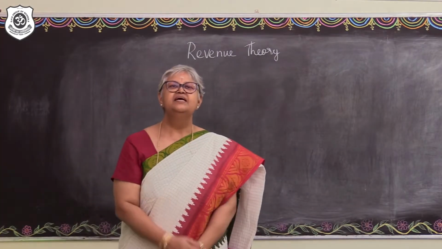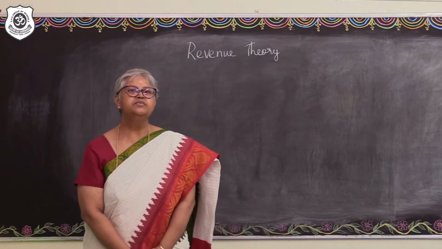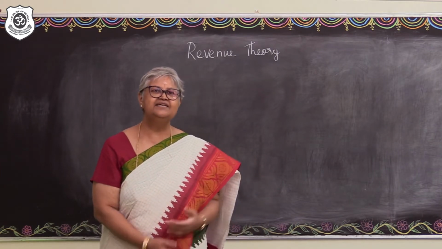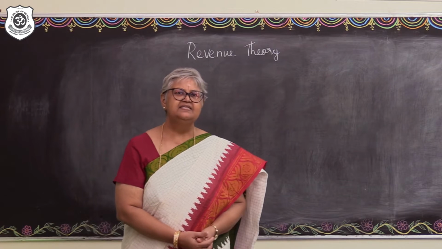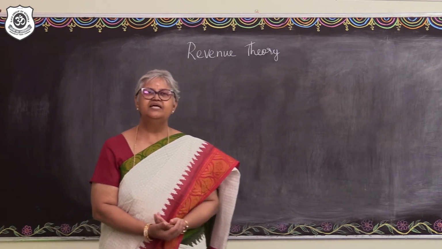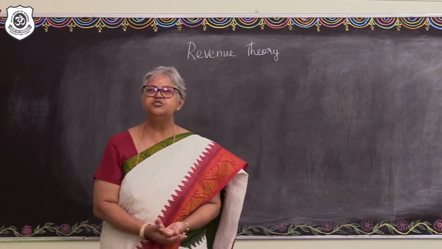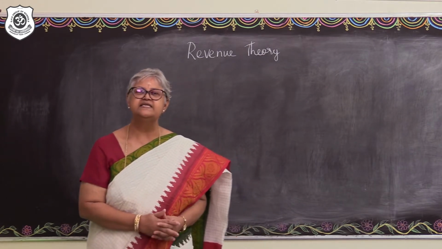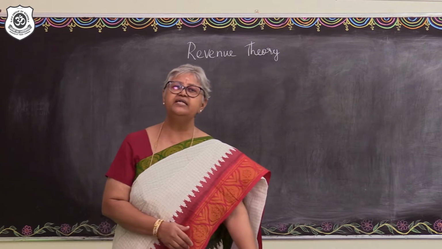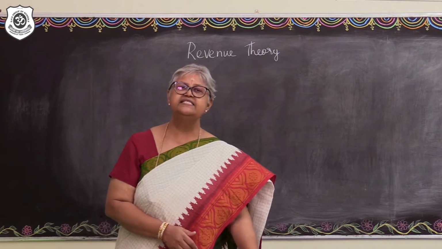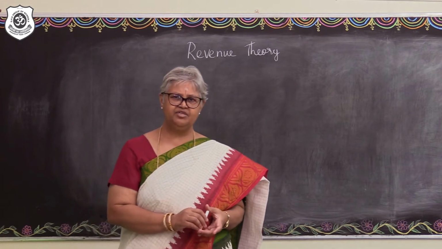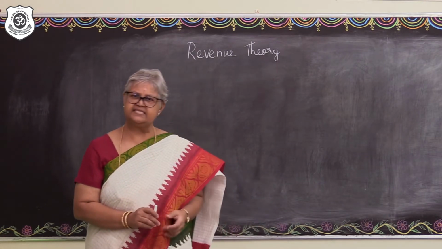CBSE viewers, in today's clipping we are going to view the revenue theory as discussed in class 11 microeconomics. What we have done already is the production function and then the cost theories as part of the producer behavior theories. Today, as part of the revenue, we'll understand how firms are able to generate revenue in two cases.